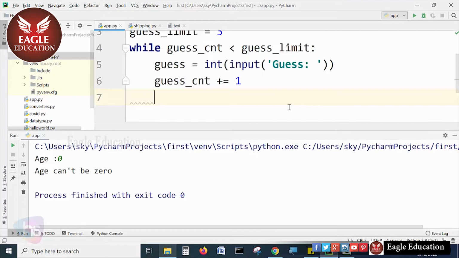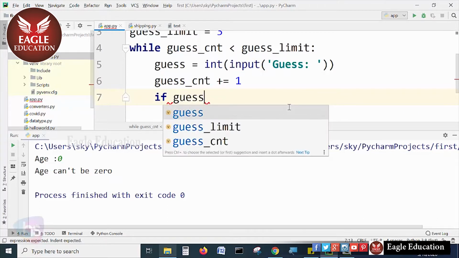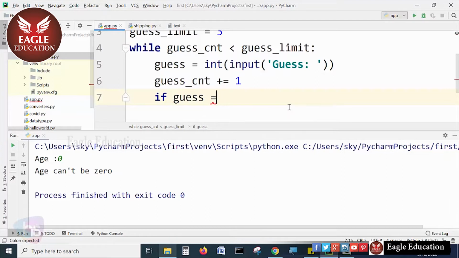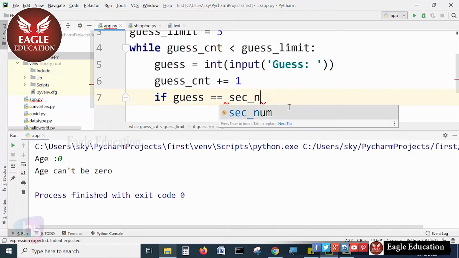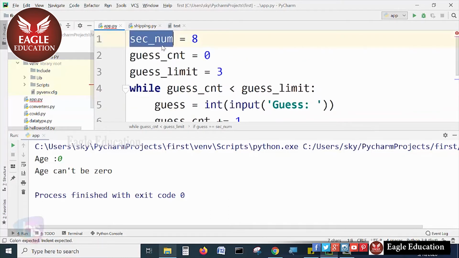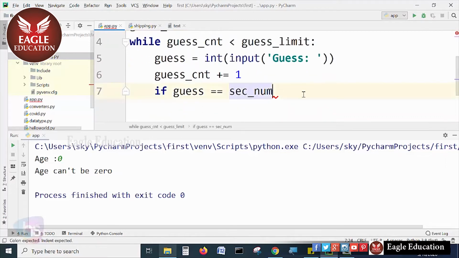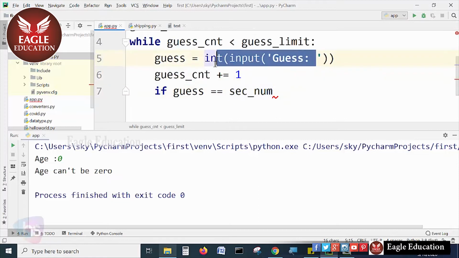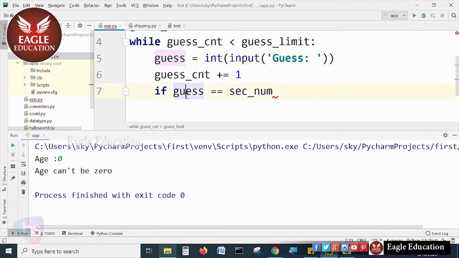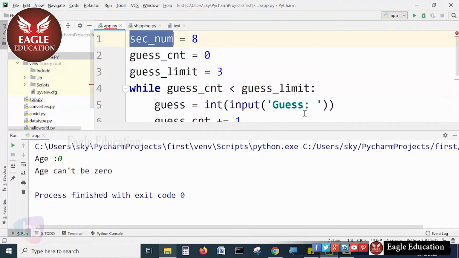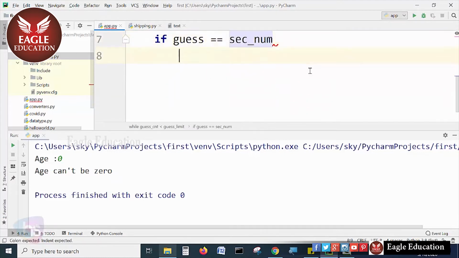And now see here, what is my logic going to be? If the entered guess is equal to my secret number, which is 8, that is, if the number the user inputs is equal to my secret number, then I simply print the message, you won this game.